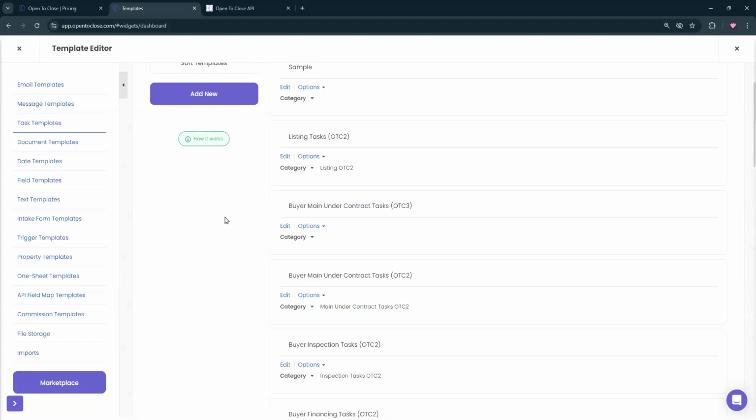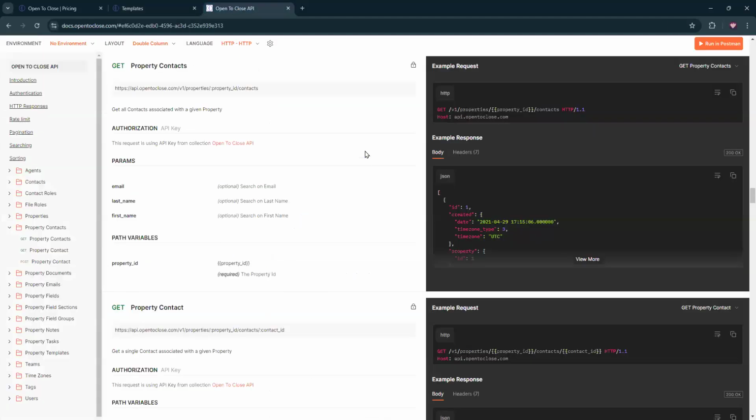Let me see. Next one. This is what I'm looking for: when a property is added, we want to send info to a Slack channel via webhook. And Zapier cannot do that with the new webhook of the property added. See this, and then it shows the list. Yeah, so that would not be something that you would want to do through webhooks. That would be something that you would want to do through the API. That's what you would want to do for that.